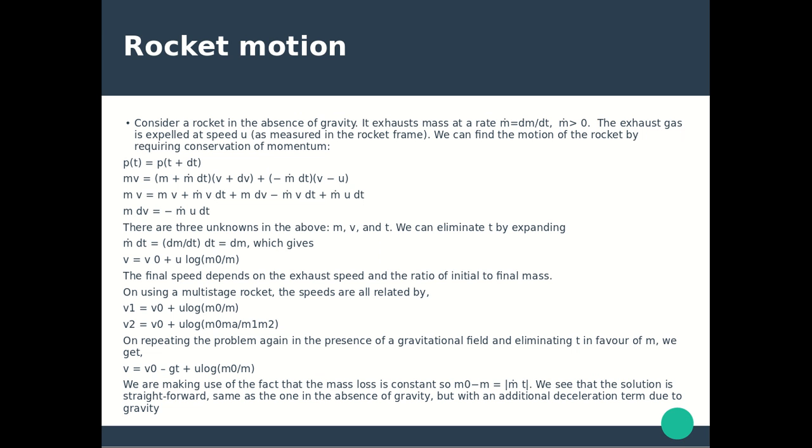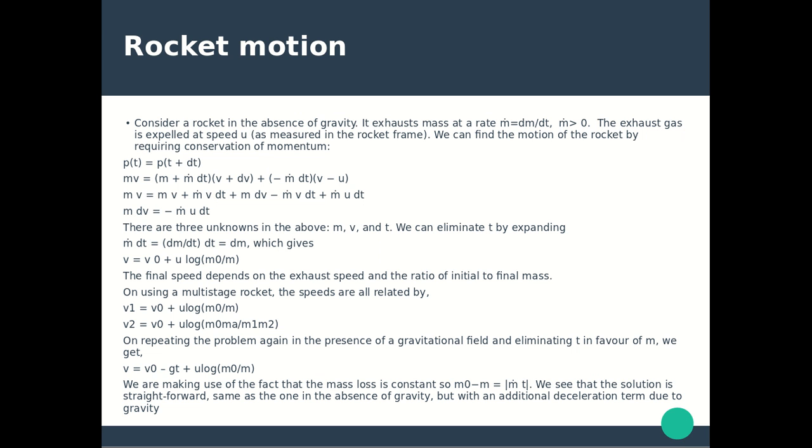Mass is minus m dot dt because m dot > 0. The gas is expelled at speed u in the rocket frame, which is v - u in the fixed frame. On expanding, we get mv = mv + m dot v dt + m dv - m dot v dt + m dot u dt. On simplifying, we get m dv = -m dot u dt.